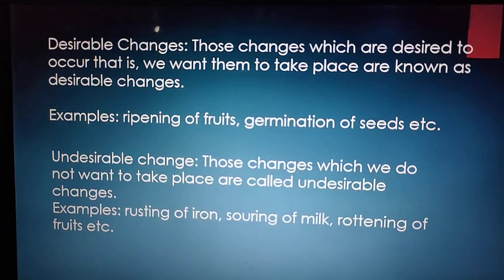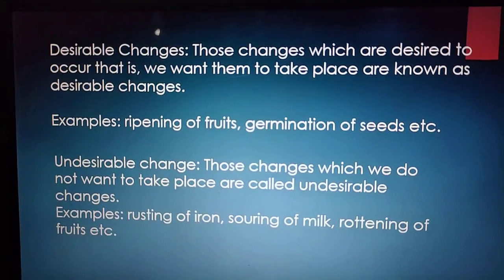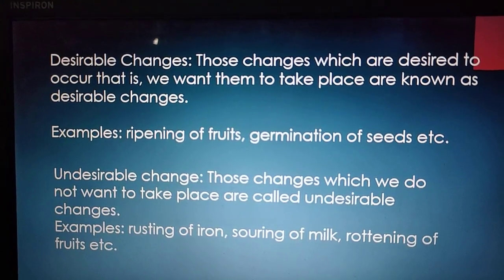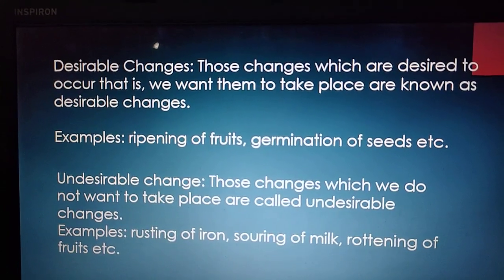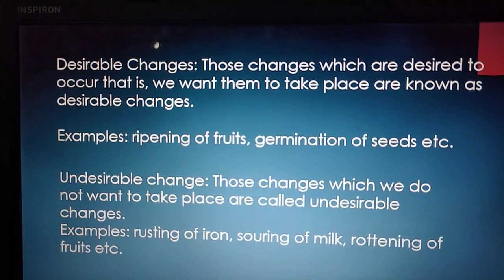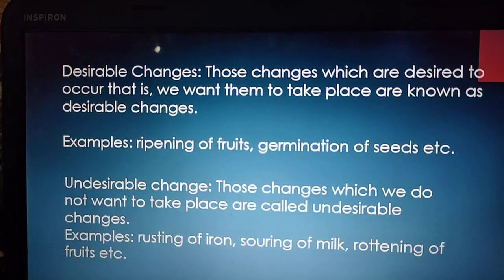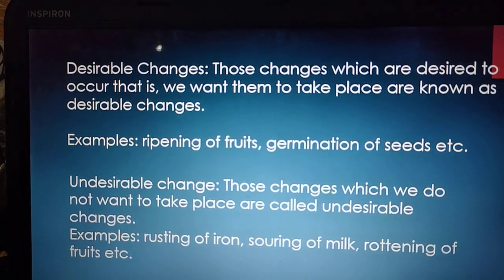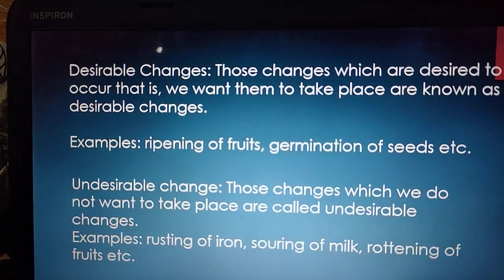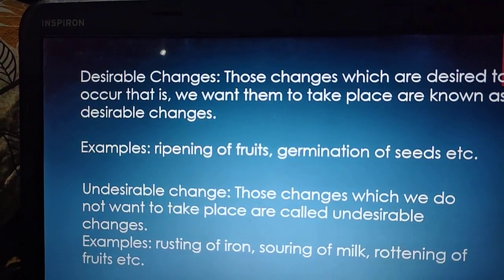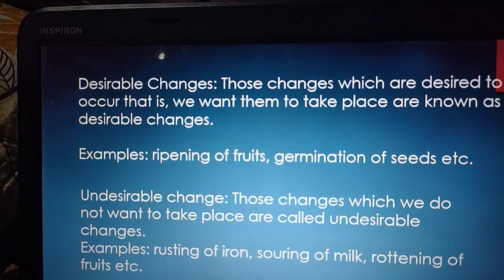Now the next topic is desirable and undesirable changes. All changes are not desirable. Desirable changes are those changes brought about by a person or nature that are useful to mankind and environment. Changes caused by natural calamities, rotting of fruits and vegetables, etc., are not useful to mankind, as you all know. So these are therefore classified as undesirable changes.